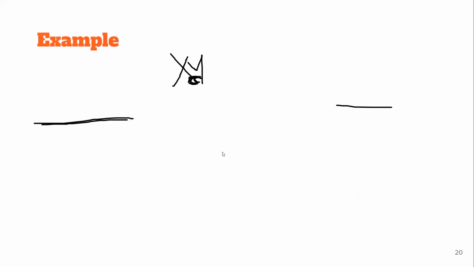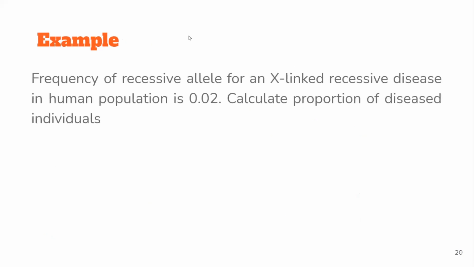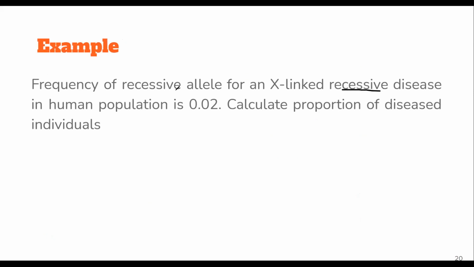Right? Now let us solve a question on this. The question is: the frequency of a recessive allele for an X-linked recessive disease in a population is this. So the frequency they have given you is of a recessive allele, so it will be q. What is the proportion of diseased individuals?